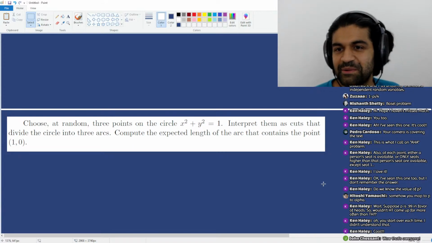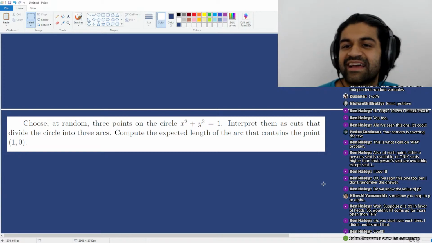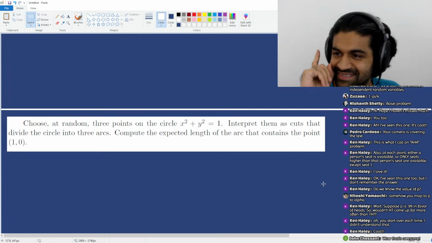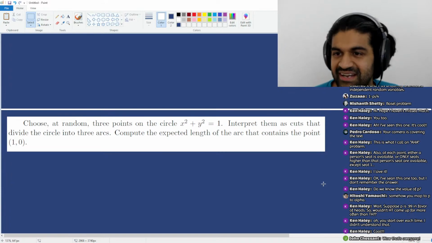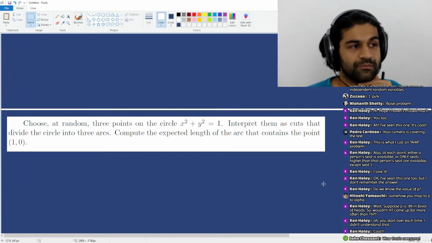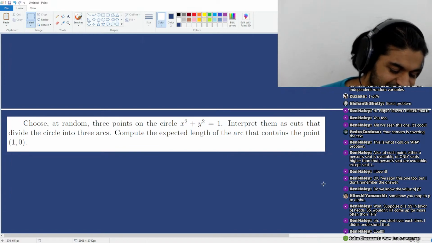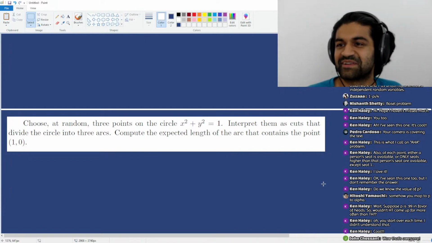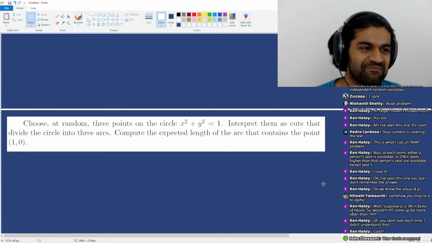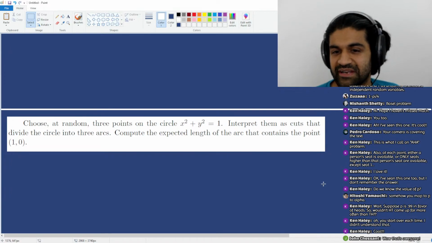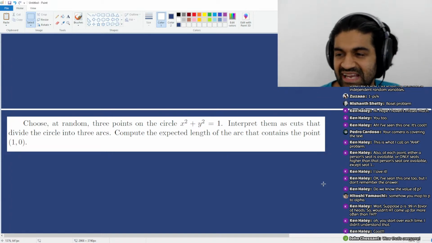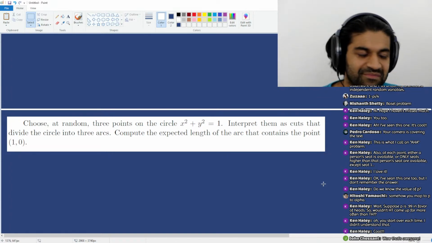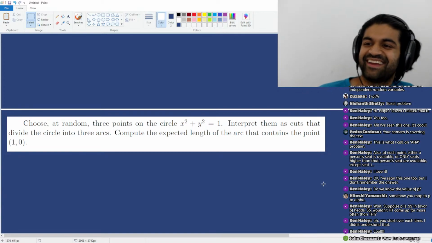So choose at random 3 points on a circle, and then compute the expected length of the arc that contains the point (1, 0). This problem is deceptively tricky because most people, my confession is myself included, when they see this problem, might think, well, by symmetry, the expected lengths of all the arcs should be the same, right? So the answer should be 2 pi over 3. But that's not true.